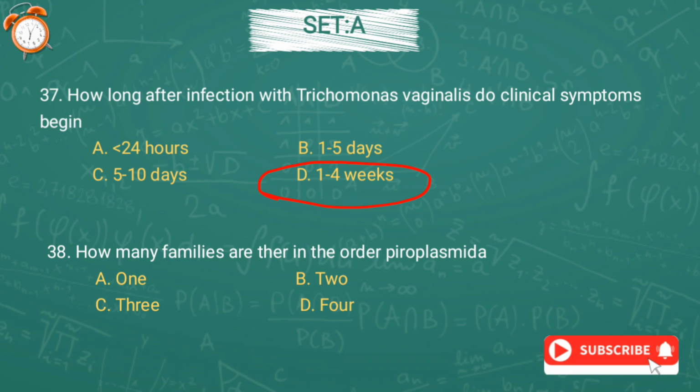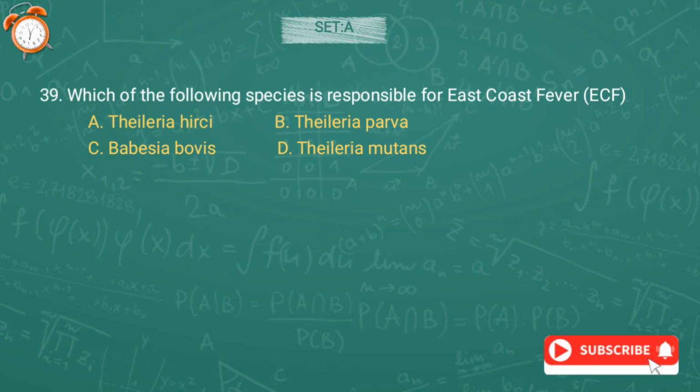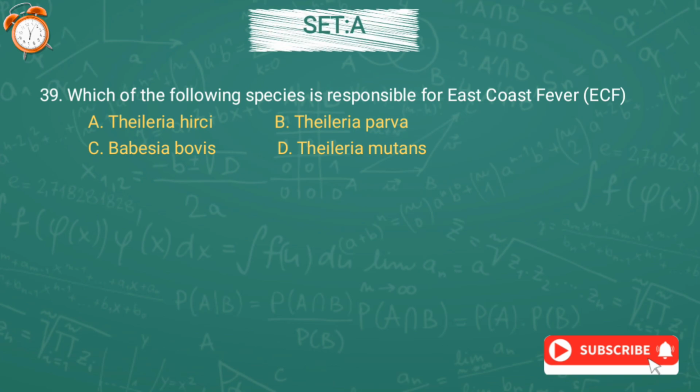Question number 38. How many families are there in the order Piroplasmida? Option A, 1, option B, 2, option C, 3, or option D, 4. And the correct answer is option D, 4. Question number 39.